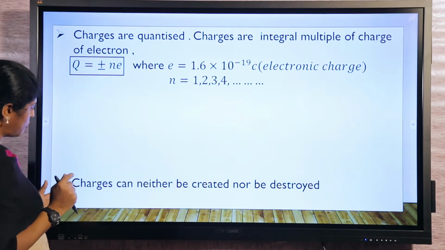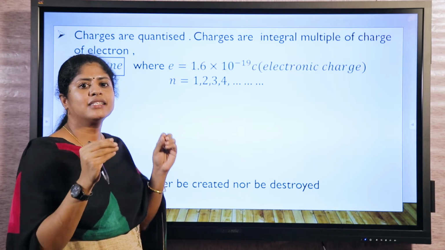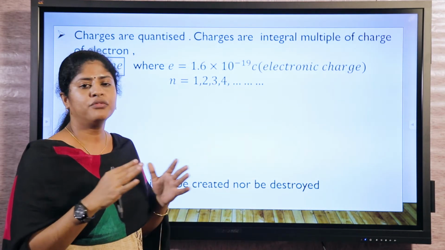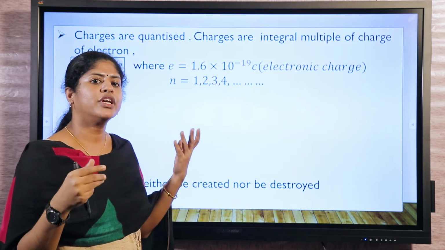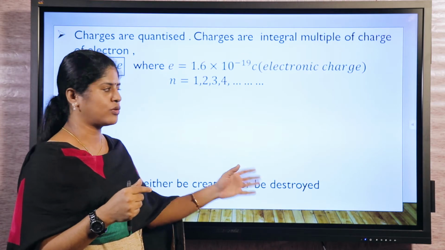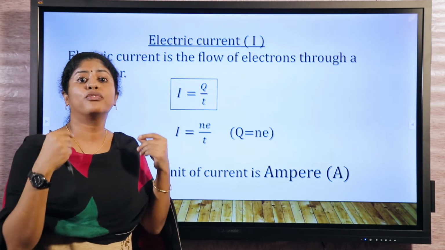Now comes the last point. Charges can neither be created nor be destroyed. As it is a fundamental unit, as it is a characteristic intrinsic property, we cannot create it or destroy it. So charges can neither be created nor destroyed. That's all about charges. Now what happens if charge flows?